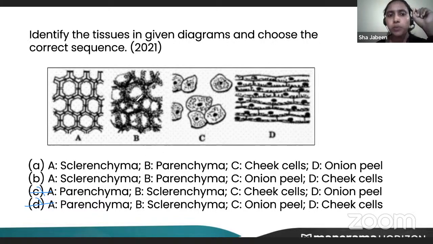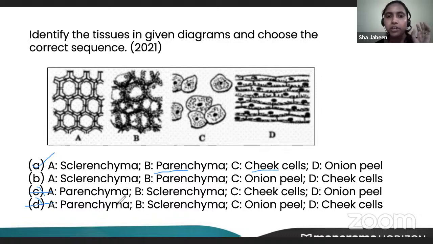Now, if you see this one, we know it has thin cell wall with a lot of chloroplast in it. So it will obviously be parenchyma. Both the questions have parenchyma. Then third, you see, third is like cells here and there scattered without any shape. That we have studied in the last chapter only, that cells without any shapes are animal cells. Okay. So it will be cheek cell. So the option will be A.